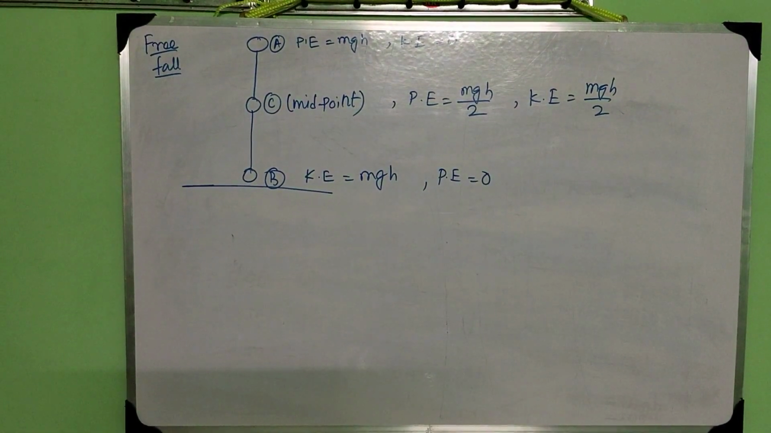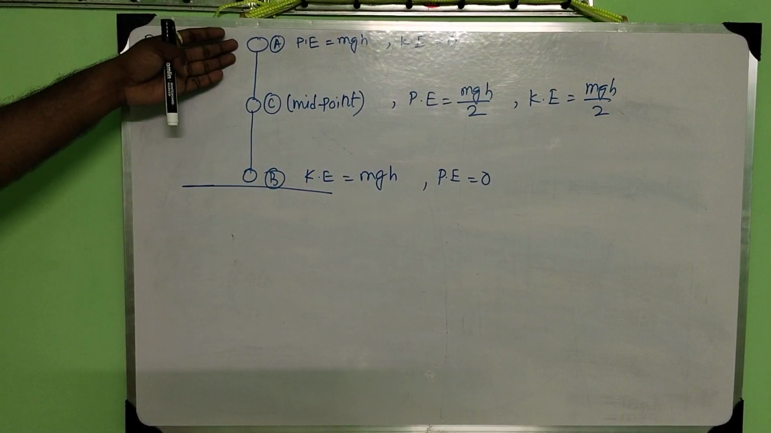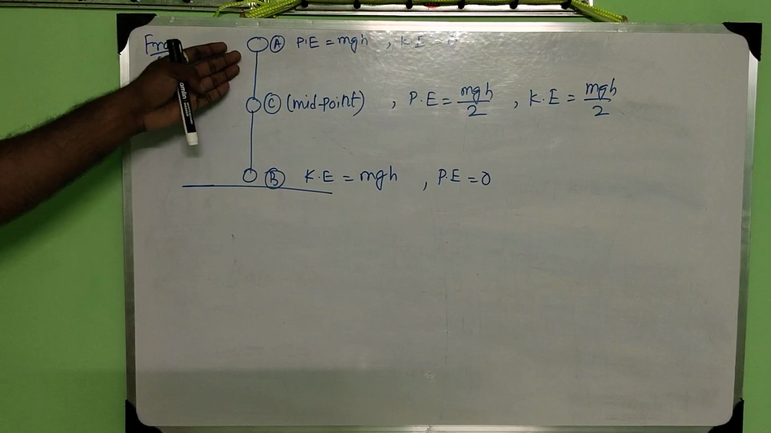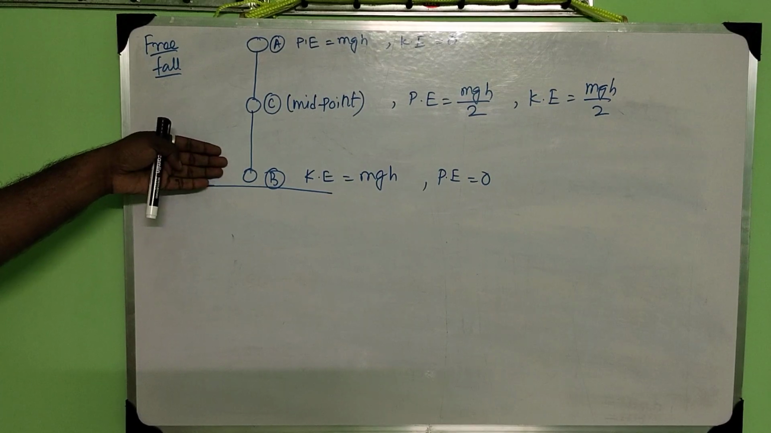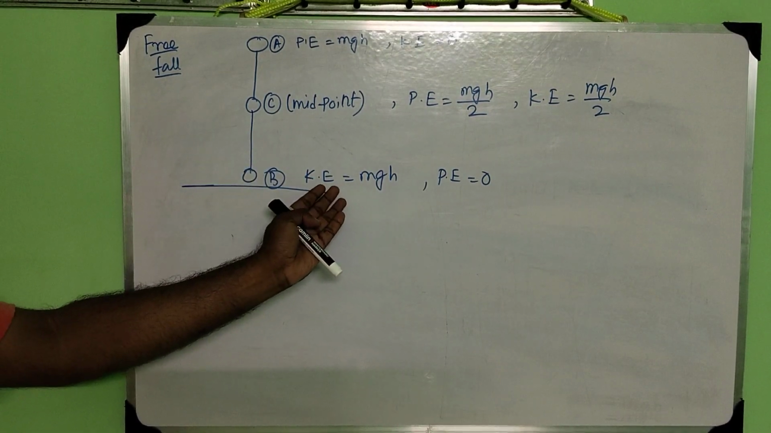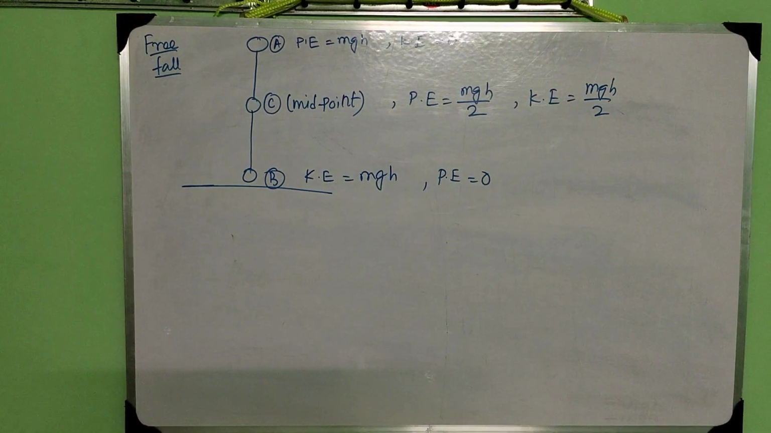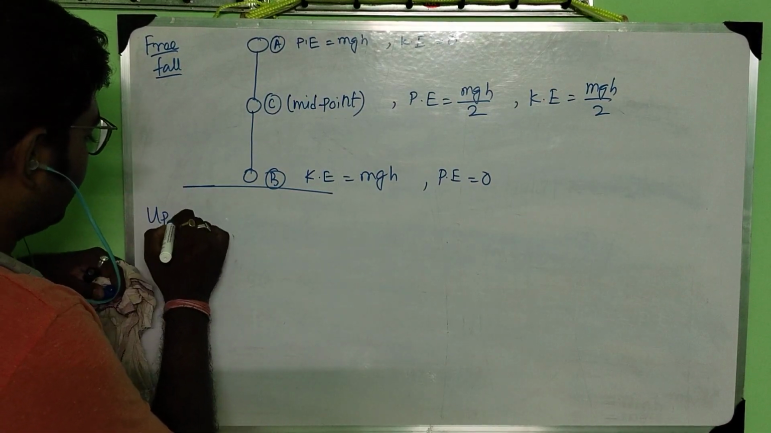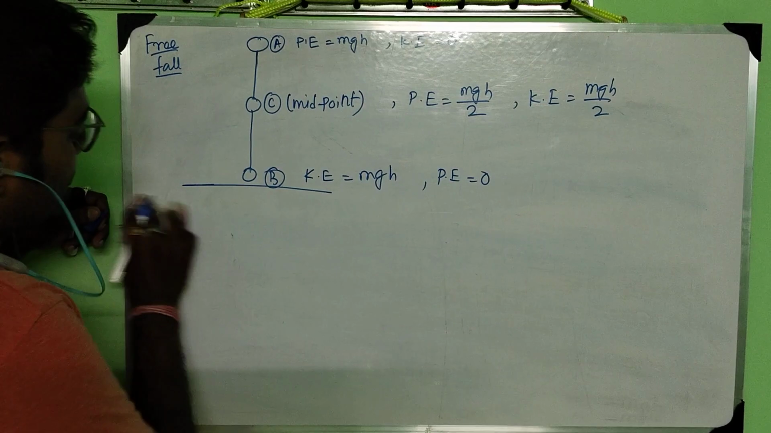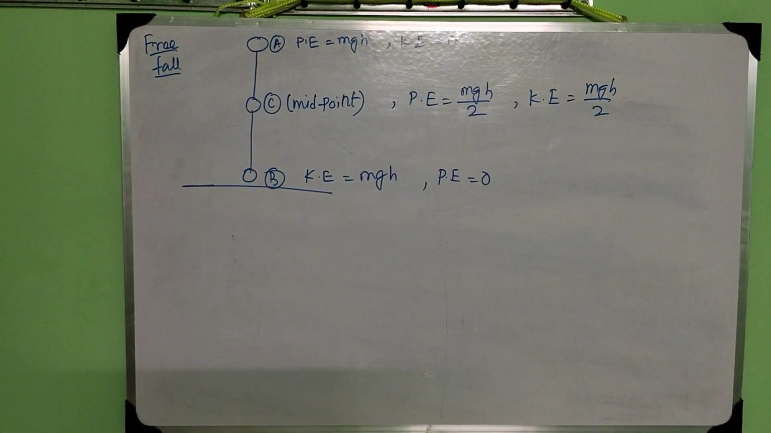So in this case, initially the body possesses all potential energy. There is no kinetic energy. Now just before touching the ground, all the energy is converted to kinetic energy and the potential energy becomes 0. You see, potential energy converted to kinetic energy. Simple thing. Okay. Now during upward motion also it is the same thing. When it was thrown, at the initial level it was all kinetic energy. When it is moving upward, all the kinetic energy is converted to potential energy.